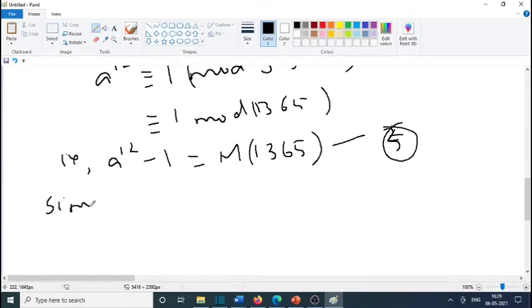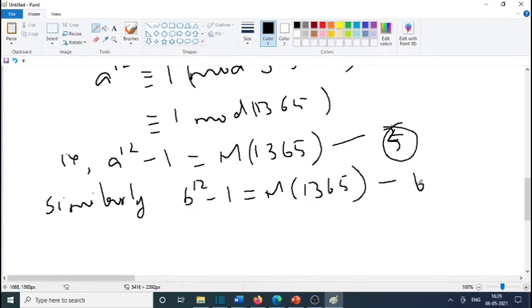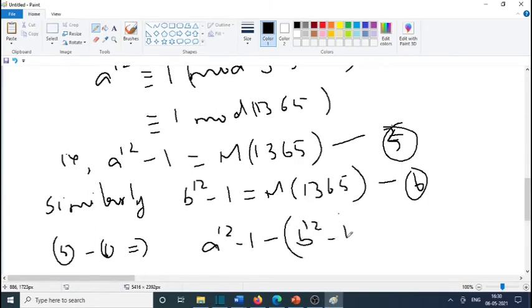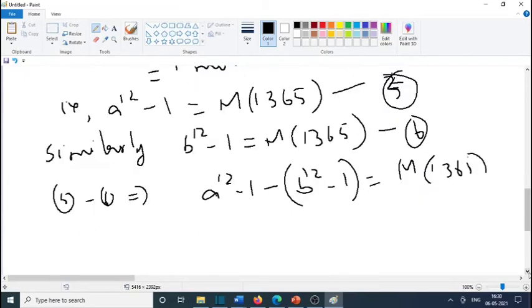Similarly, b is prime to this 1365. So b raised to 12 minus 1 is a multiple of 1365. This is equation 6. Now subtract 5 minus 6, which implies a raised to 12 minus 1 minus b raised to 12 minus 1 is a multiple of 1365 minus this, itself a multiple of 1365.